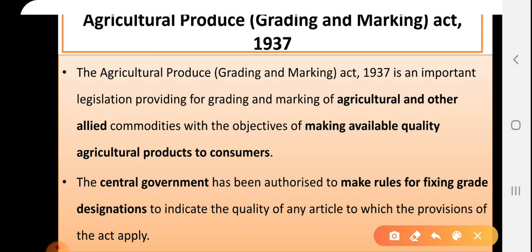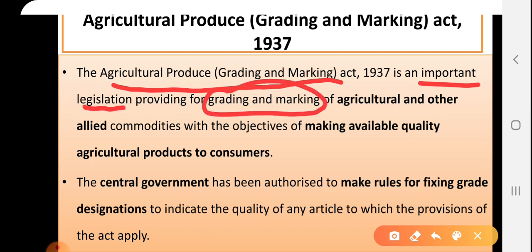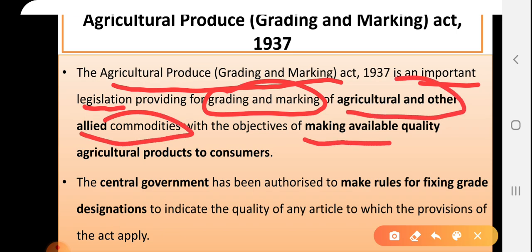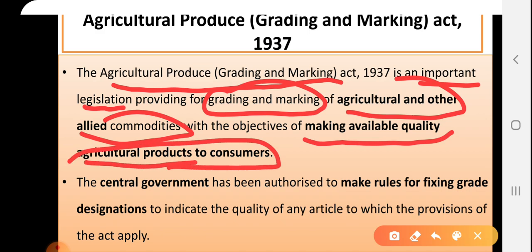So this is an important act which provides grading and marking of agricultural and other commodities for the purpose of making quality produce available to the final consumers.